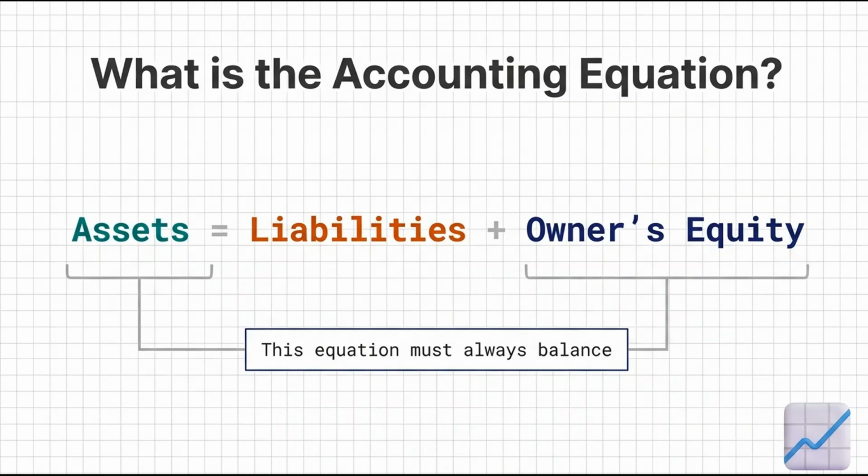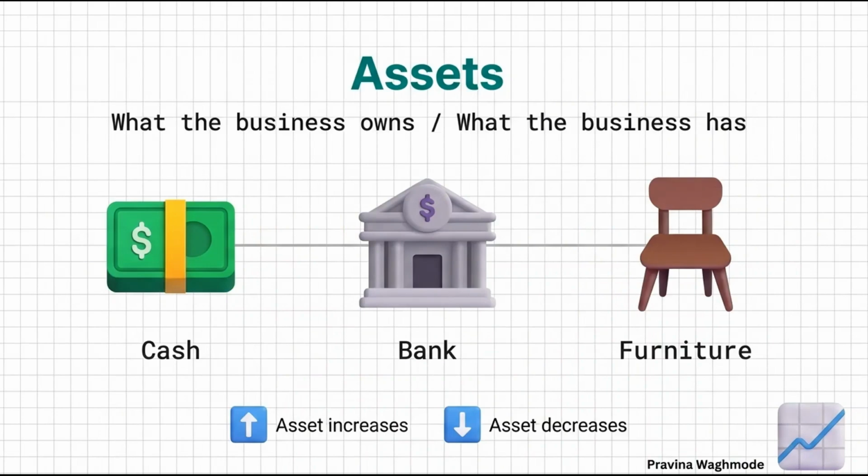First, assets. These are simply what the business owns or has in its possession. Common examples include cash, bank, and furniture. Cash in the register, money in the bank account, physical items like furniture, machinery, or buildings. When we get more of these, our assets increase. When we spend or sell them, they decrease.